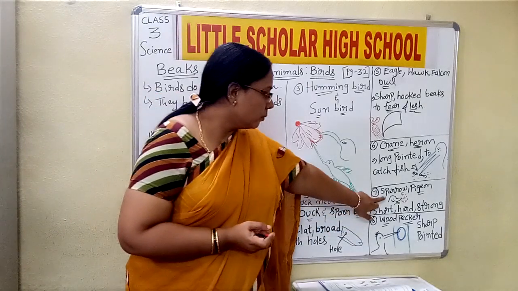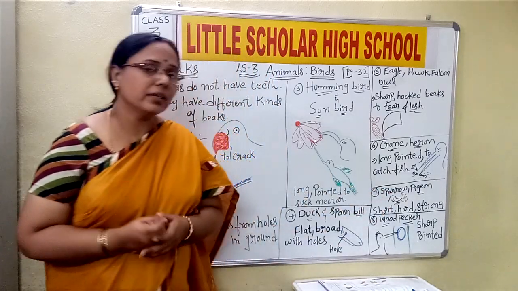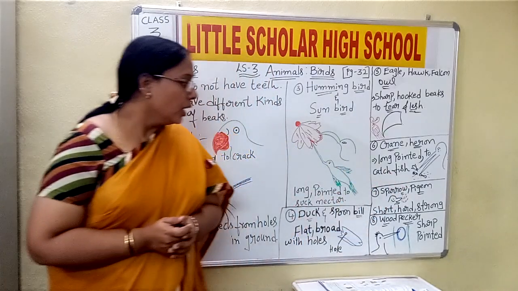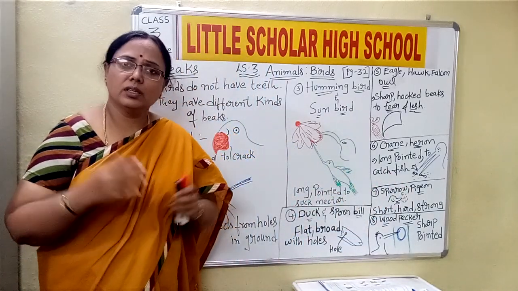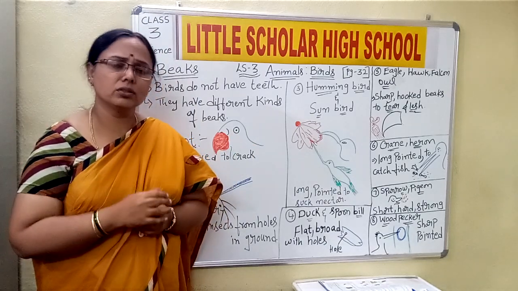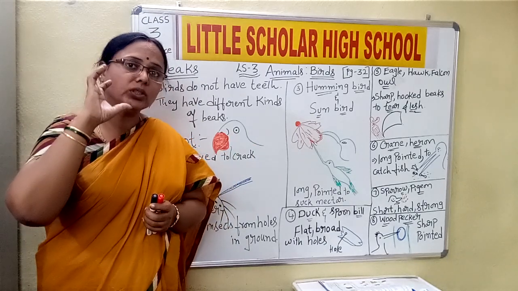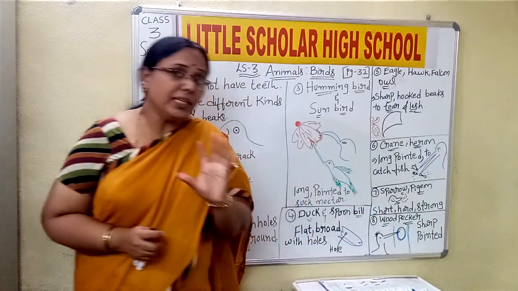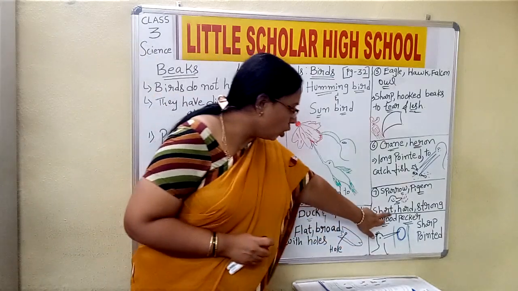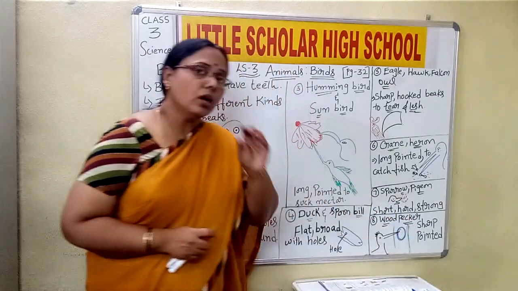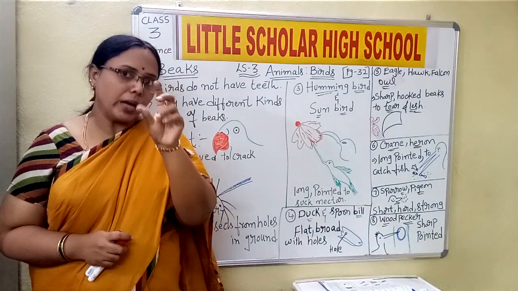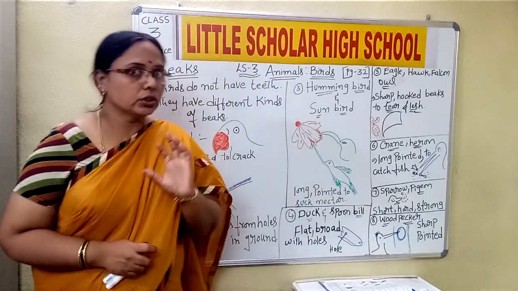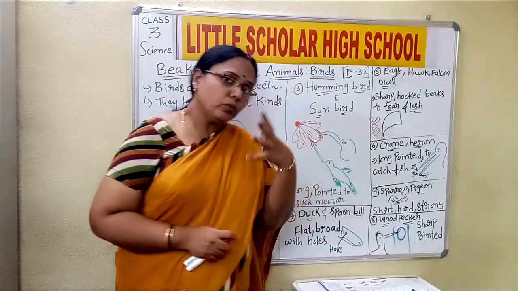Now let us talk about the sparrow or pigeon. What is the next we are talking about? We are talking about the sparrow or pigeon. Pigeons are the normal birds which we see in our nearby surroundings. They are very small, blackish and brownish in nature. They are very small birds. Now what is the nature of the beak of these birds? Yes, they are short and hard and strong. So how does the beak of a sparrow look? It is short, it is hard, and they are strong also in nature. And what is the type of food they will eat?